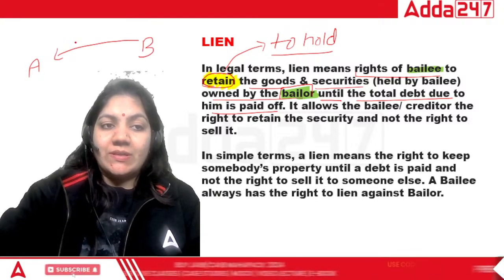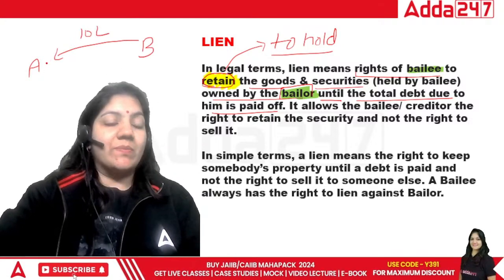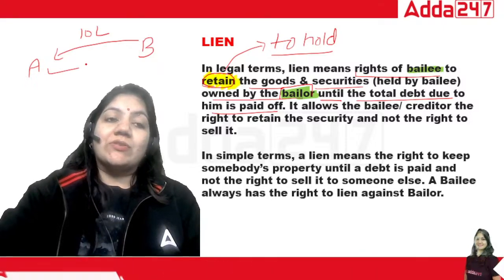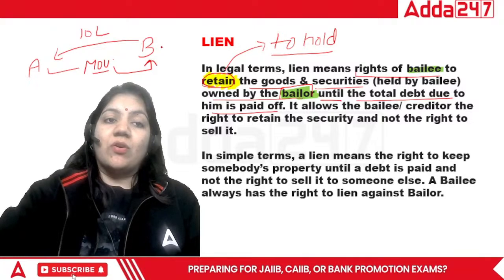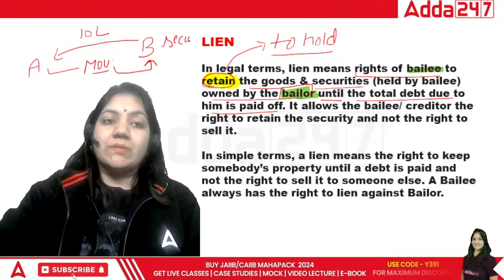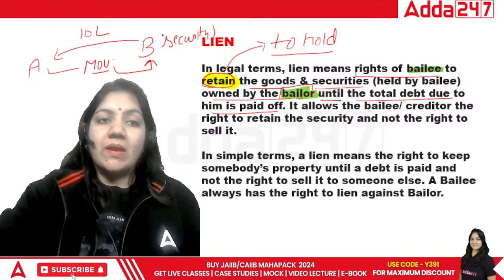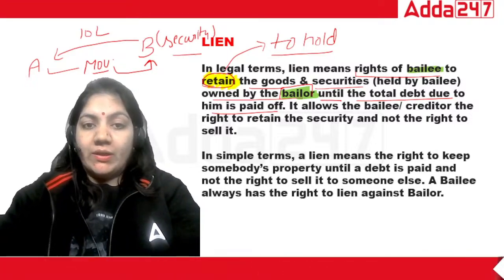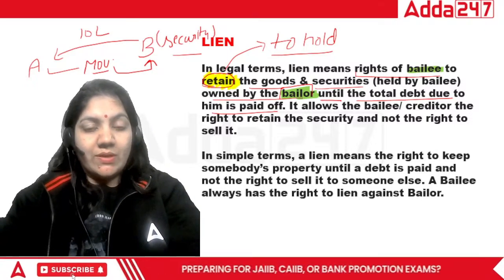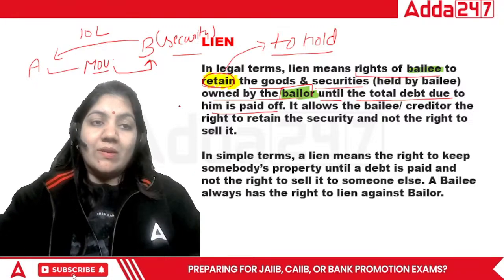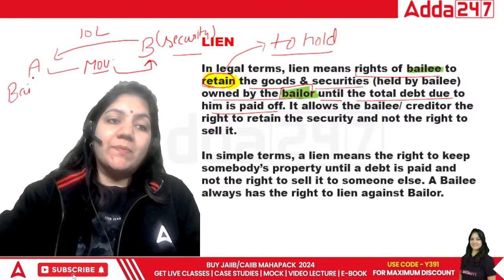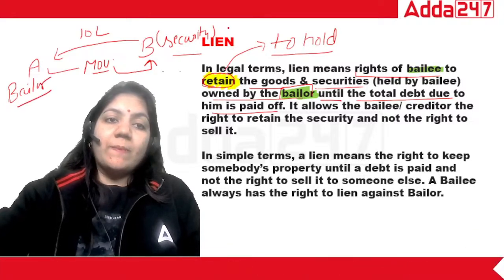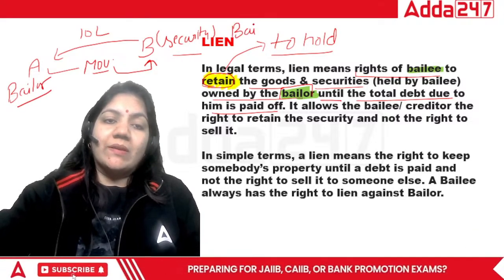B person gives, suppose, 10 lakh rupees to A person, and A person gives movable property as a security to the B person. So you know the definition of bailment now. Now class, A person is called what? Bailor, and B person is called bailee.